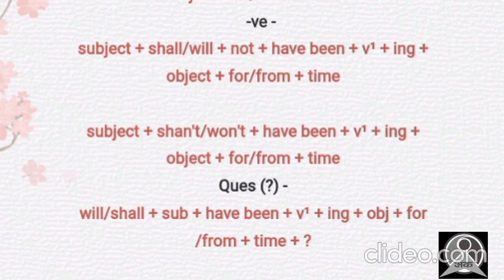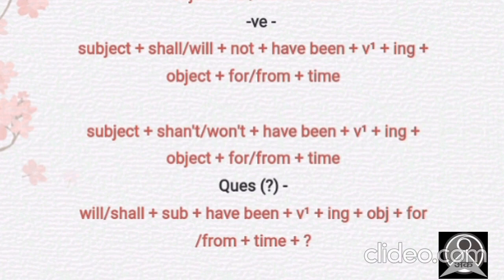Now let's talk about the interrogative one. Here we have to put the helping verb at the first place, then subject, have been, verbs first form ing, object, for or from, plus time plus question mark. And never ever forget to mention that question mark after your sentence. People most often do this, they just forget to write the question mark, which is wrong.